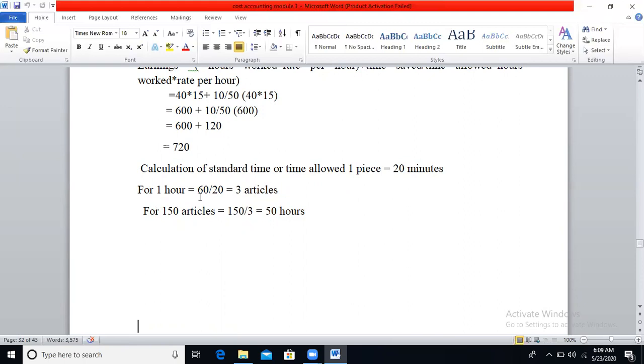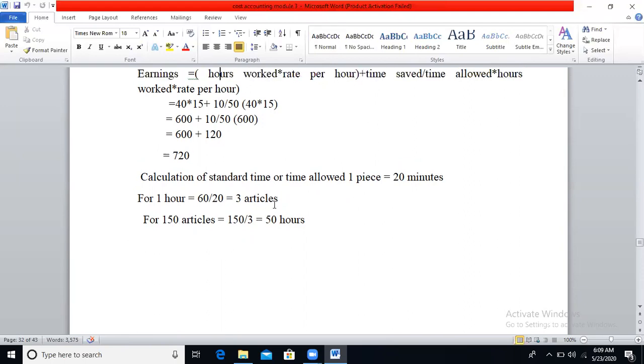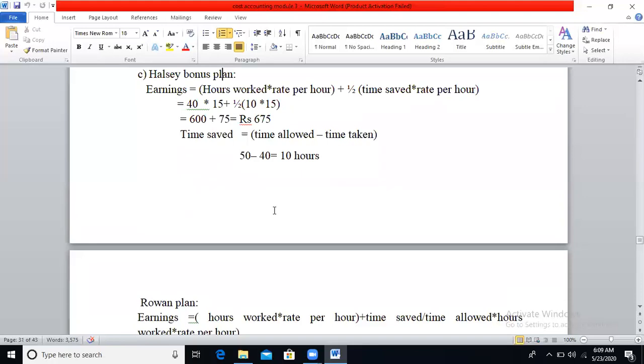So within 1 hour, 60 minutes divided by 20 minutes, we will produce 3 articles. So for 150 articles divided by 3 articles, it requires 50 hours. So we have calculated standard time as 50 hours. So time saved is equal to 50 minus time taken, which is 40. It will be 10 hours.